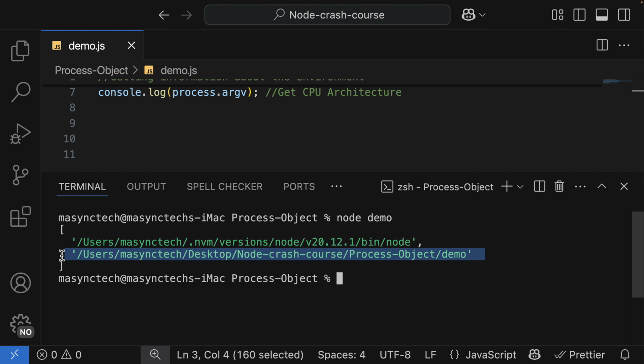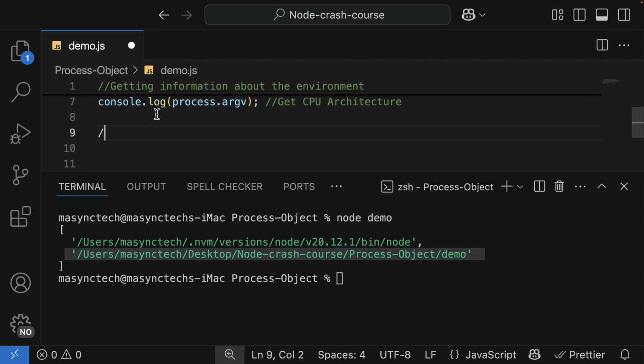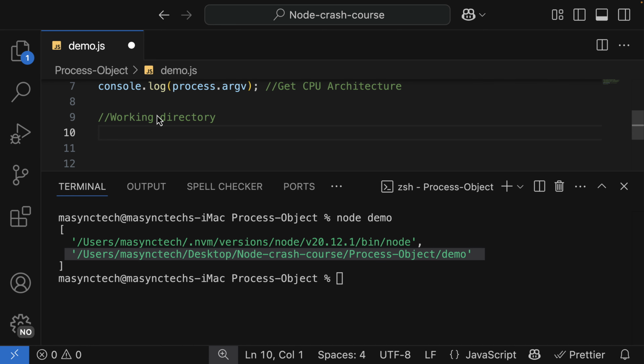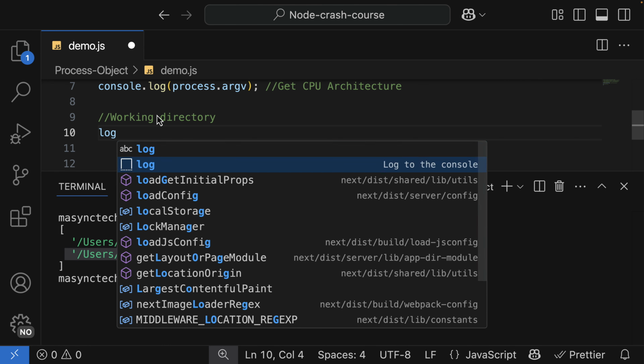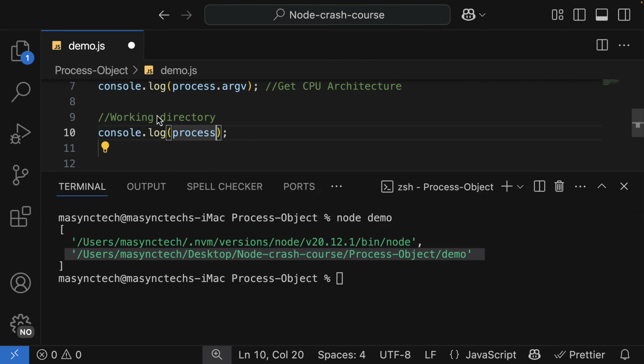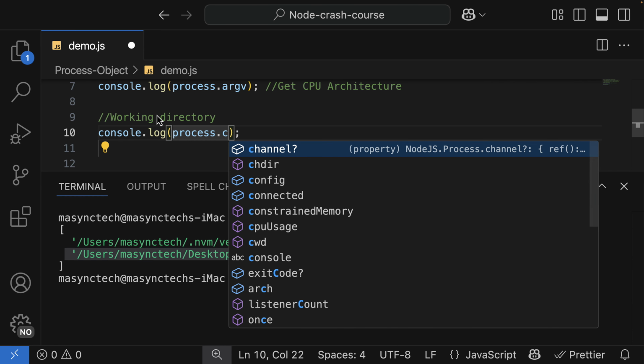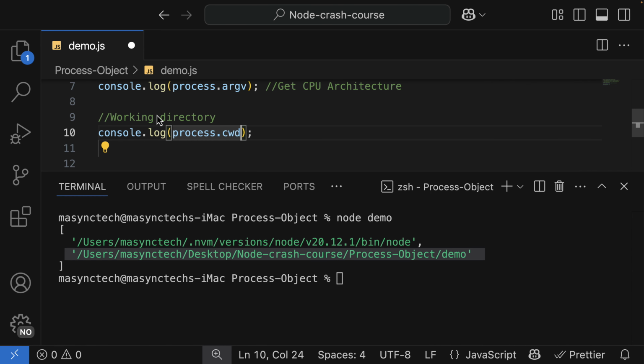Once again, we have a video to talk more about the command line argument. Apart from that, we can also use the process to work with directory. So as I want to get the current working directory, as we did when using the path module, we can also use the process to get the current working directory as cwd, which is this.